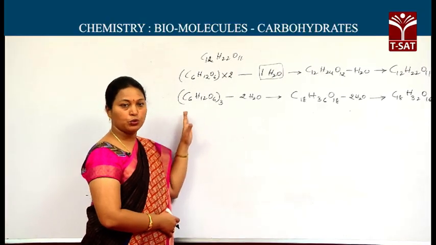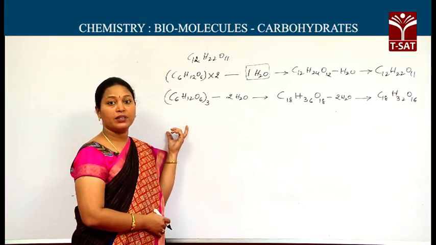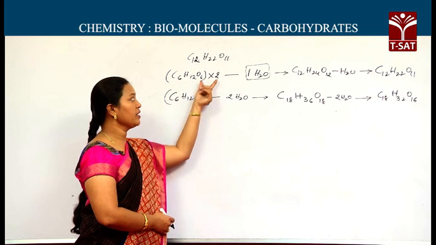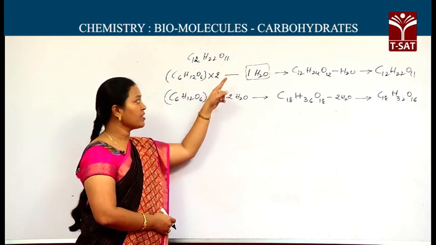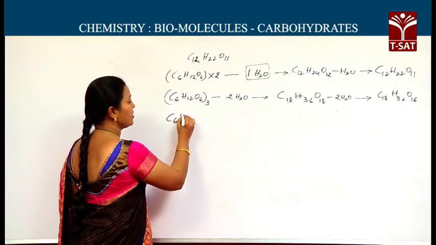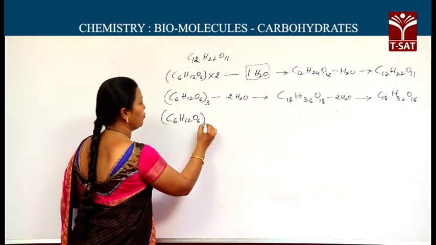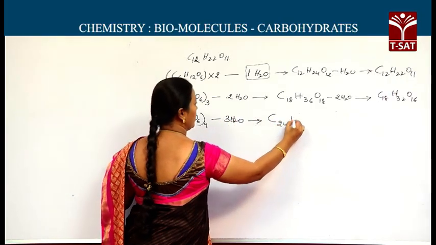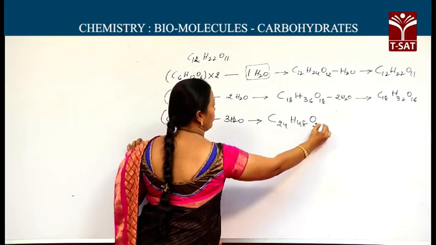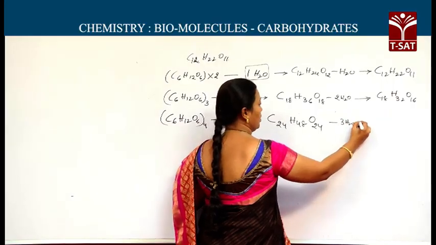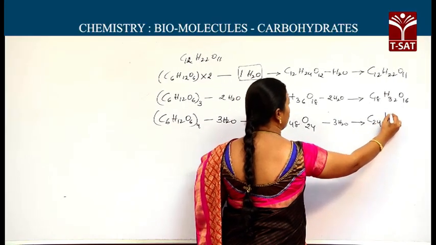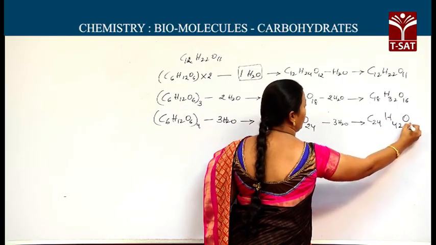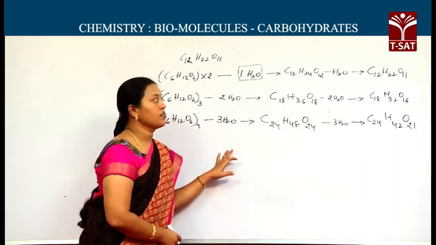Whenever they ask you to write the molecular formula for a higher-membered saccharide, just multiply C6H12O6 with that number, followed by minus (n minus 1) H2O. For a tetrasaccharide, C6H12O6 into 4 minus 3 H2O, meaning C24H48O24 minus 3 moles of water. We will get C24H, 3 into 2 is 6, 48 minus 6, it comes to C24H42O21. This is how we have to write.